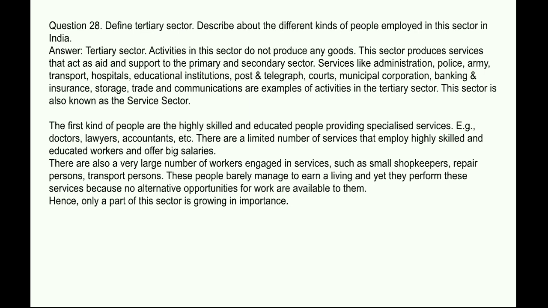There are also a very large number of workers engaged in services such as small shopkeepers, repair persons, transport persons. These people barely manage to earn a living and yet they perform these services because no alternative opportunities for work are available to them. Hence, only a part of this service sector is growing in importance.